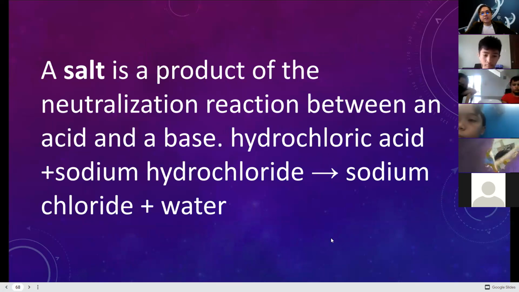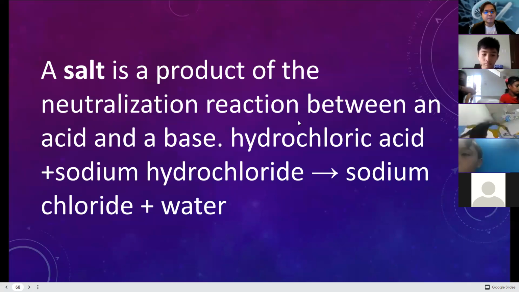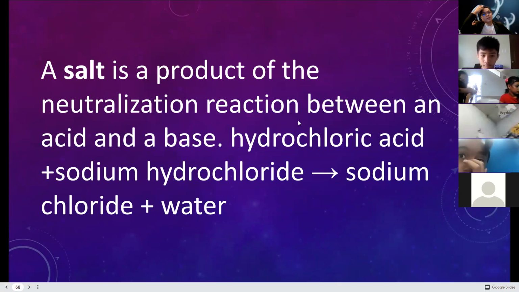A salt is a product of a neutralization reaction between an acid and a base. For example, if you have hydrochloric acid, HCl, and sodium hydroxide, it will create sodium chloride or salt plus water. That is the neutralization reaction. But be careful with this, because the reaction of hydrochloric acid and sodium hydroxide is exothermic. When you say exothermic, it releases heat. It can actually cause an explosion in the process.